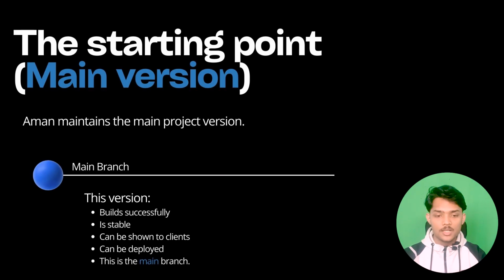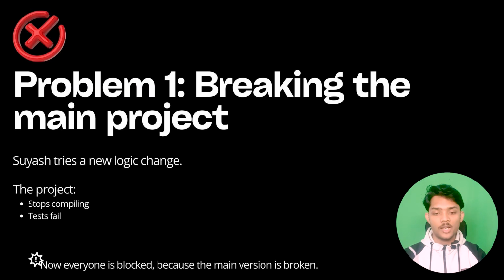Let's understand this first. The first problem that will occur is breaking the main project. Now Suyash tries a new logic change and the project stops compiling and tests fail. Why did this happen? Because Suyash wanted to try some crazy ideas and he was on the main branch. He deleted something, he wrote new code, and it eventually made the main project fall apart. And now everyone is blocked because the main version is broken.